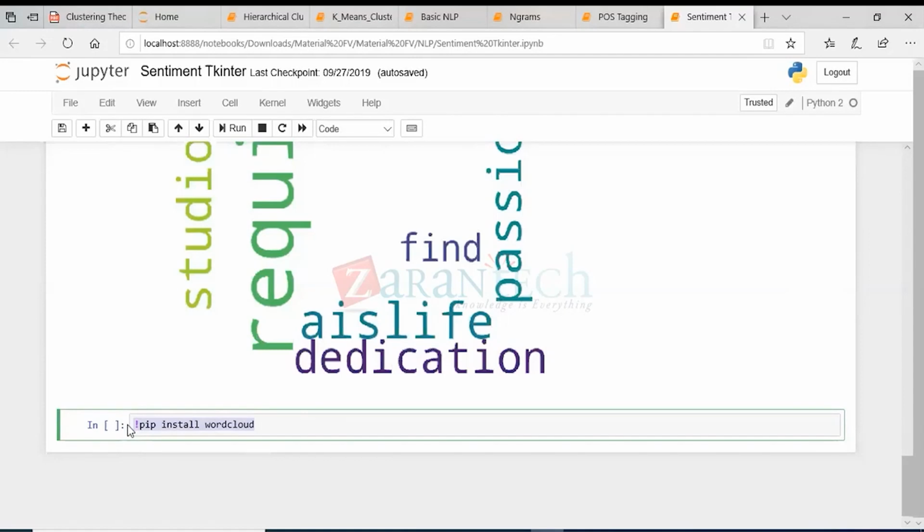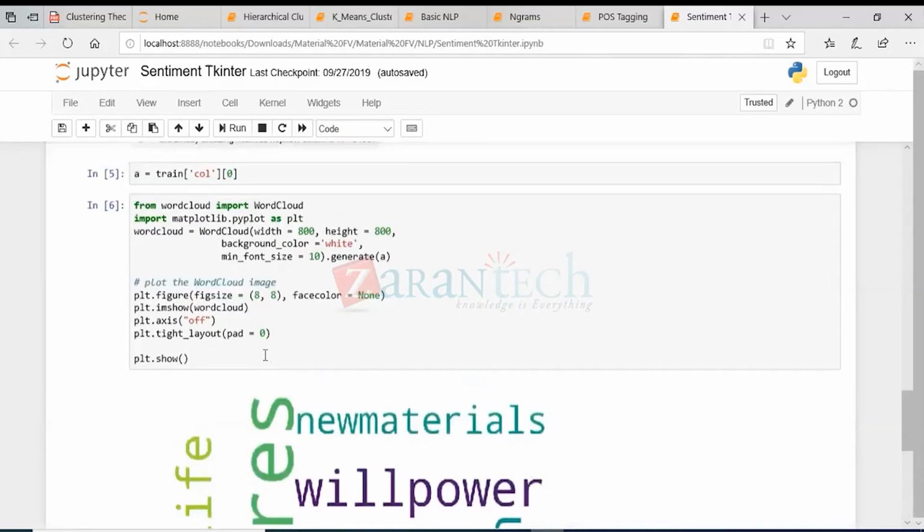So what you can do is just execute this first. We need to download this, so first run pip install wordcloud. It will take some time. Wait for it, and once that is done, you can go back and execute these lines of code: from wordcloud import WordCloud. So that's the issue for sure. Just wait for it to download. The library is pretty large in size, so it will take some time. Once that is downloaded, you can then use that library to build it. That will solve your problem, but give it some time to download.